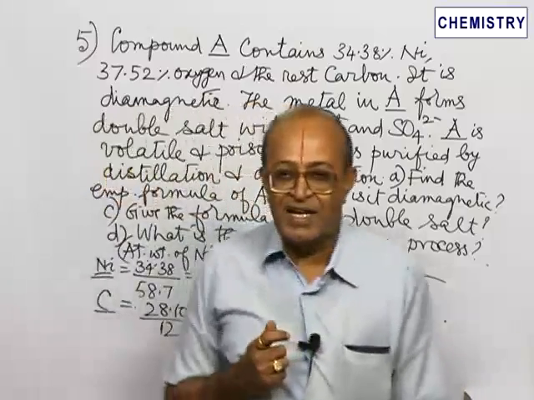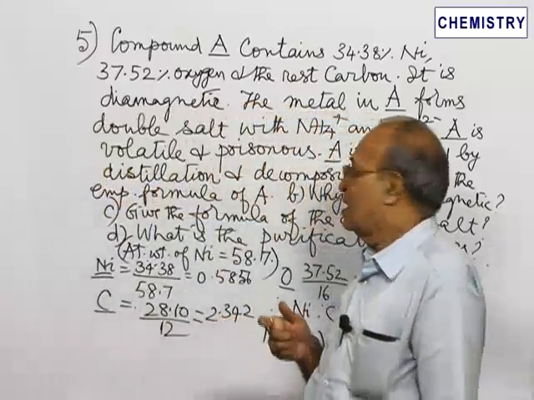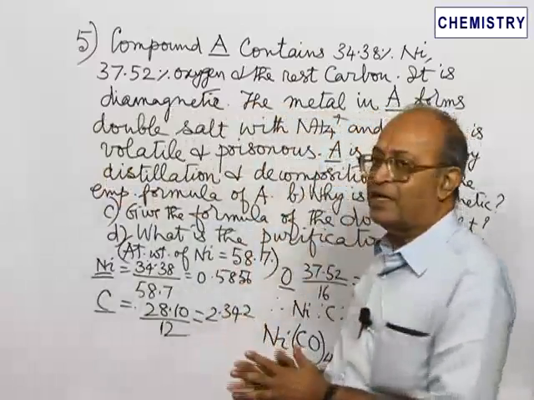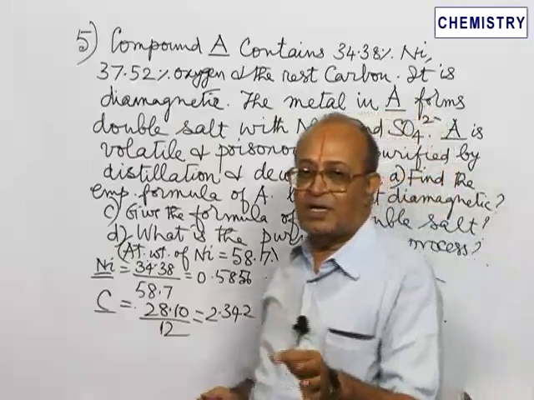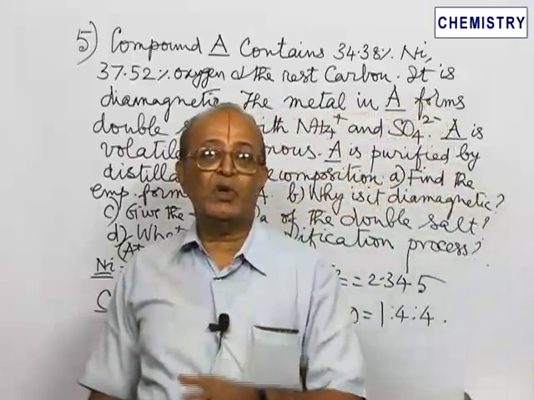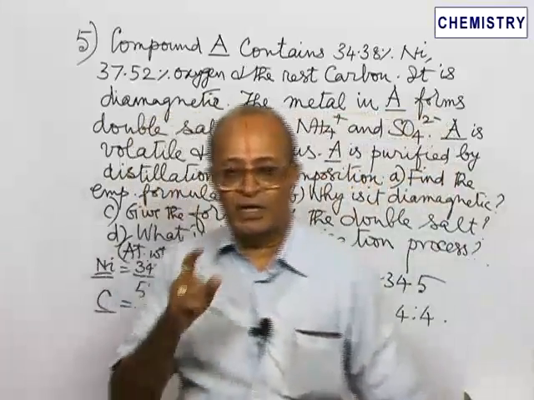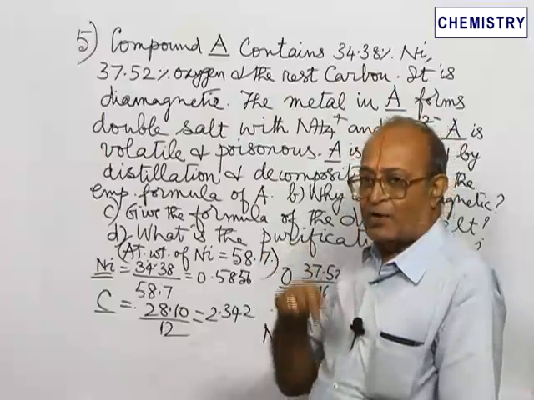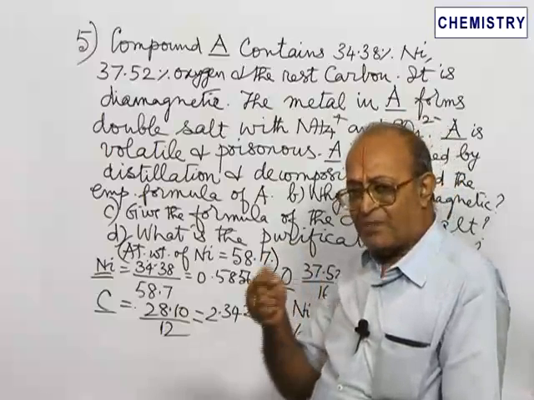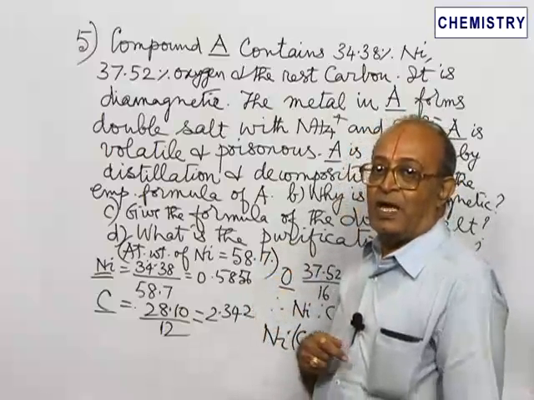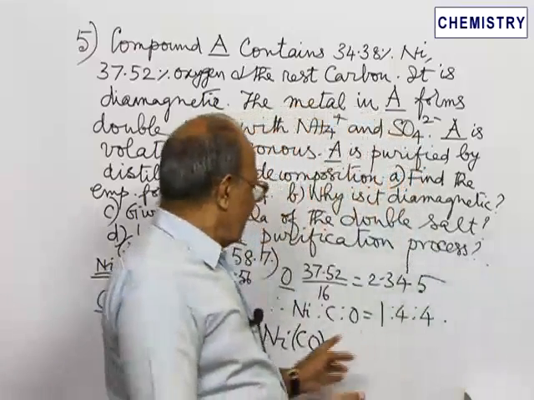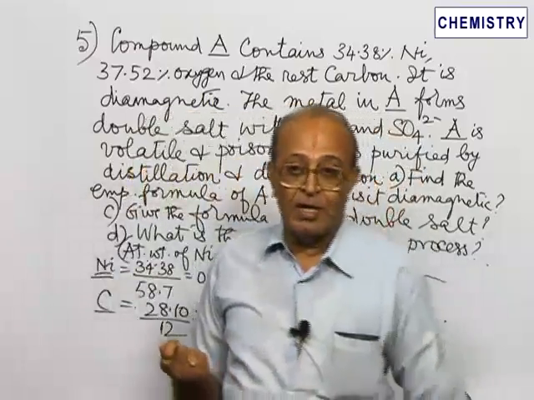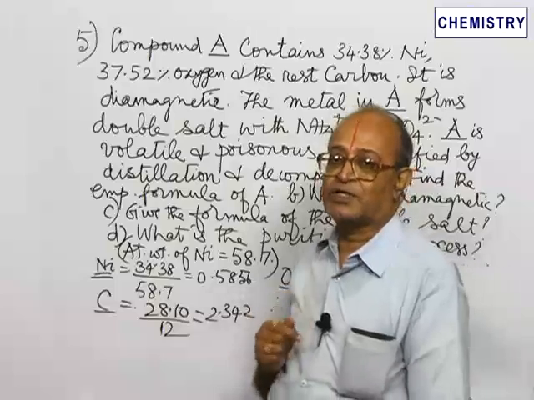Now the salient feature here is this sentence: A is purified by distillation and decomposition. This is the method of getting pure nickel. Now an interesting and important aspect is also given here, namely what we have to arrive at: at a comparatively low temperature nickel combines with carbon monoxide forming nickel tetracarbonyl. At a comparatively low temperature nickel tetracarbonyl formation takes place.